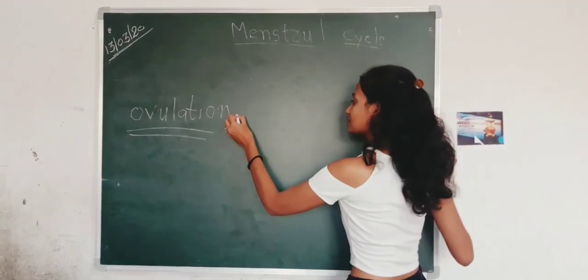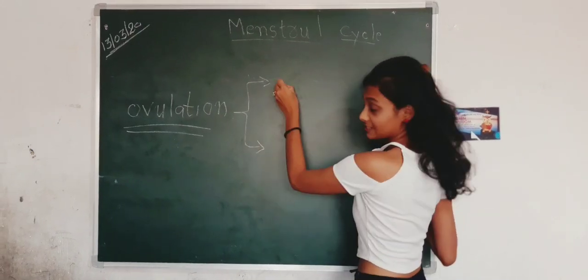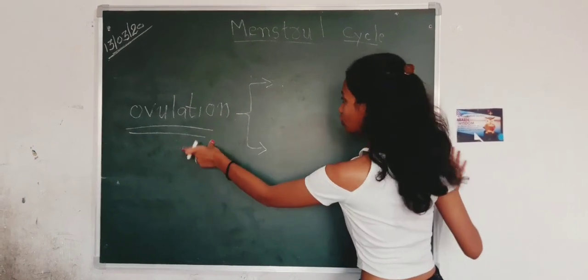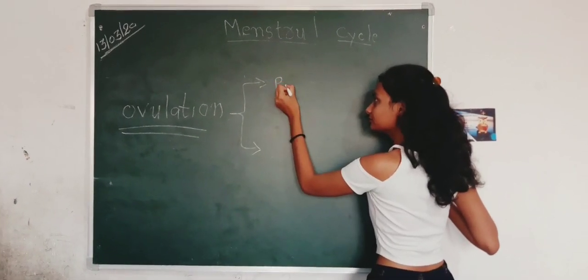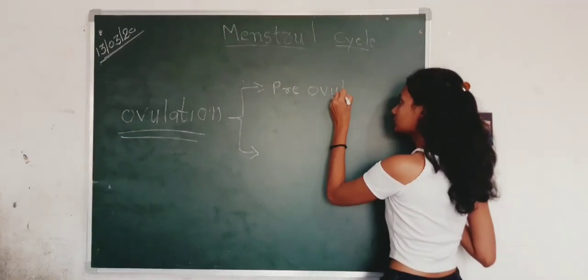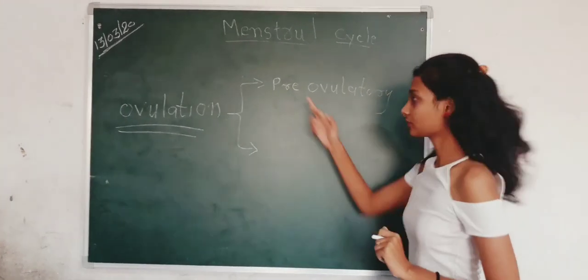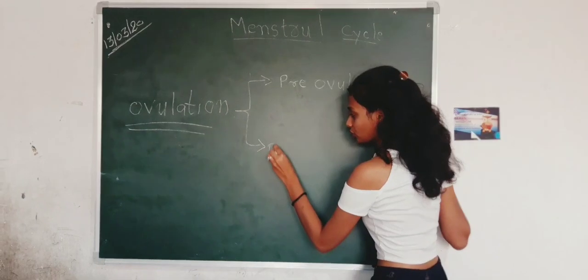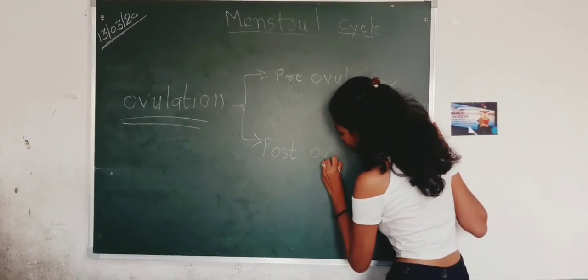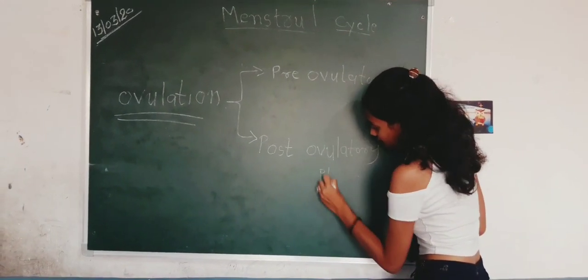That's why the menstrual cycle is divided into two parts: one before ovulation and the other after ovulation. Before ovulation, we call it the pre-ovulatory phase, and after ovulation, the post-ovulatory phase.